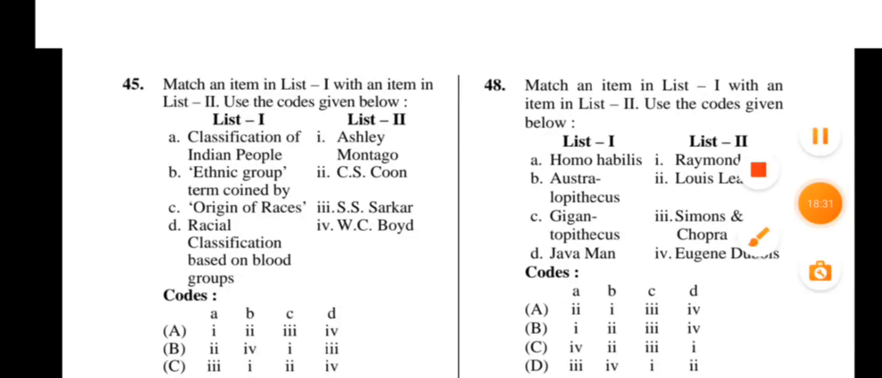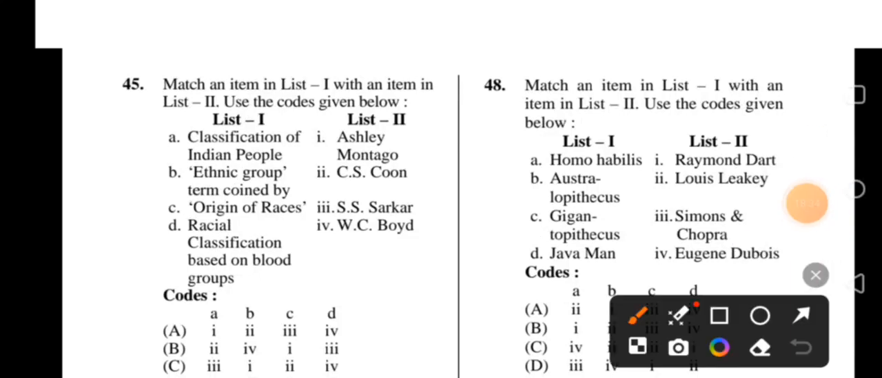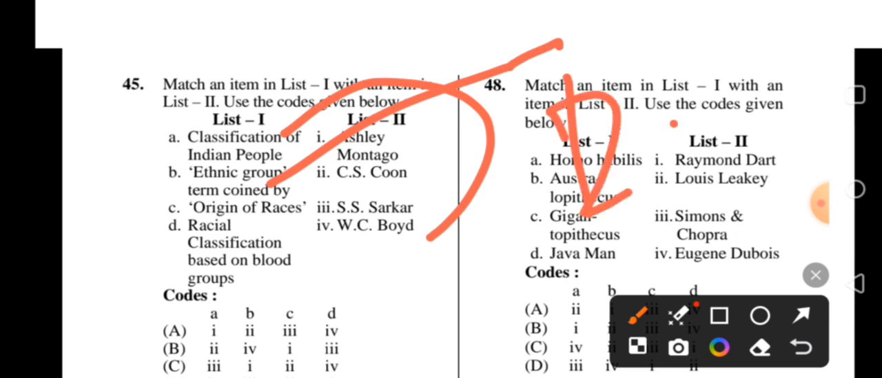So here, classification of Indian people given by Boyd. Ethnic group, term coined by... here the option is separate, but originally the ethnic group term was coined by David Riesman. Okay, just note it down. David Riesman.